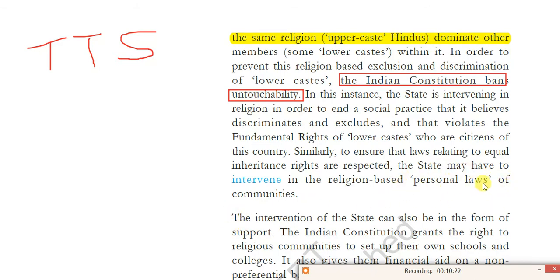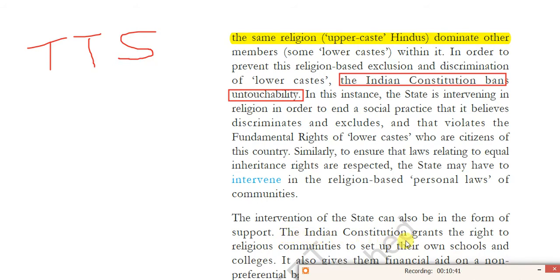The personal laws, I already told you, for example Sharia law. That is the triple talaq system, the polygamy system. Likewise, I can explain. Then the intervention of the state can also be in the form of support.